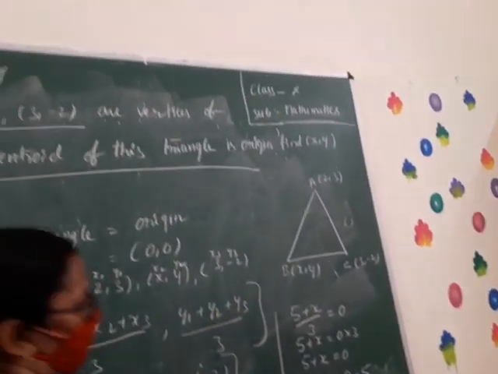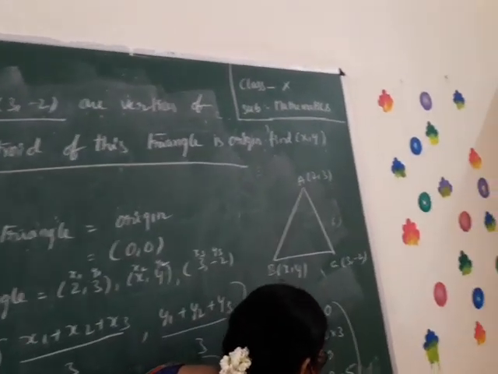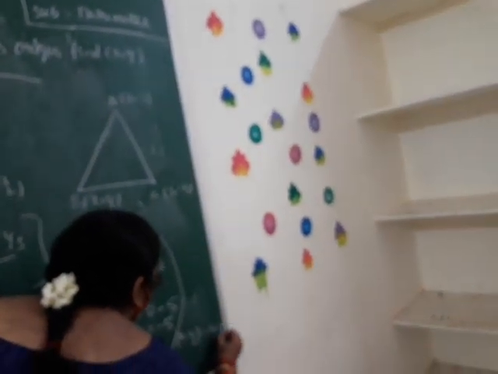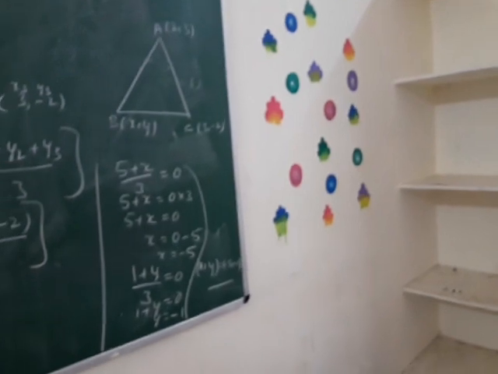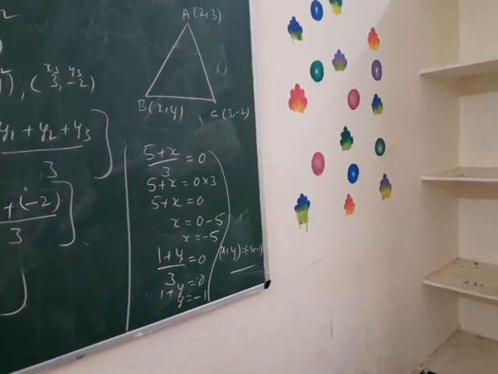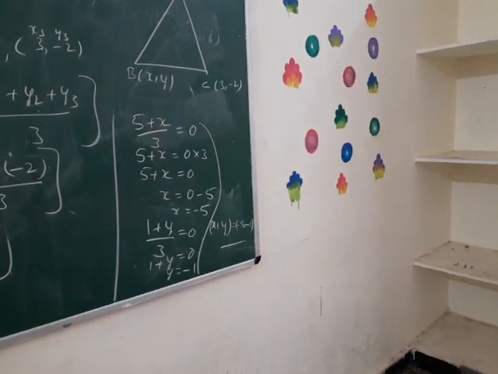Therefore, what are the ordinates of x comma y? x comma y equals -5, -1. This is the second method in the centroid concept.